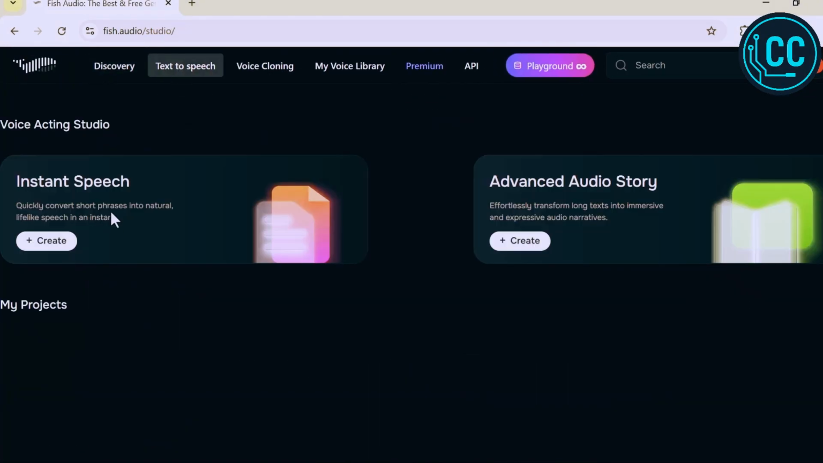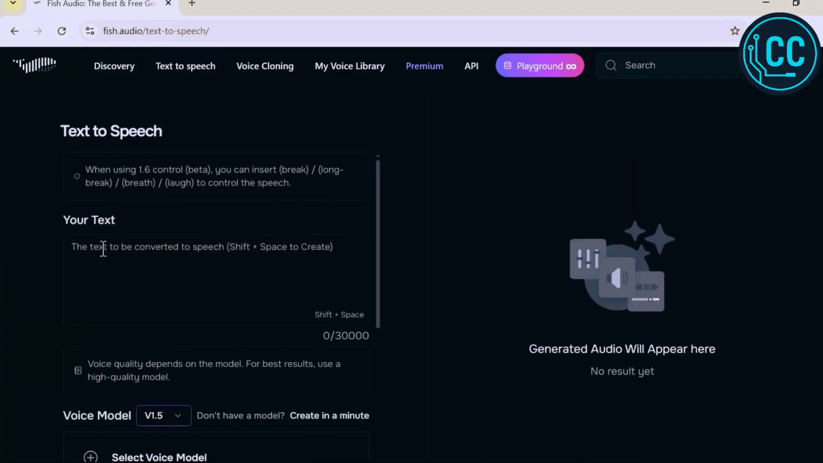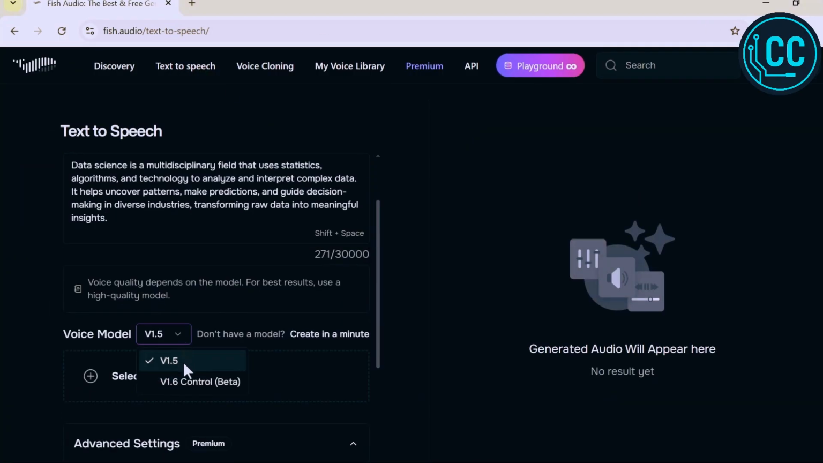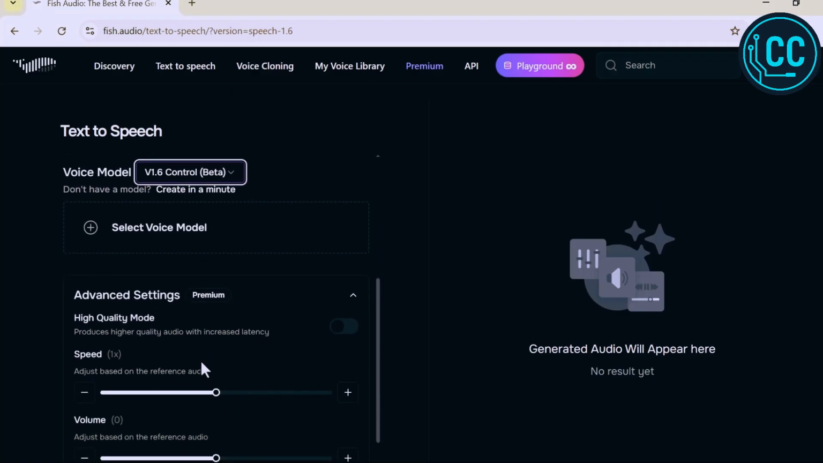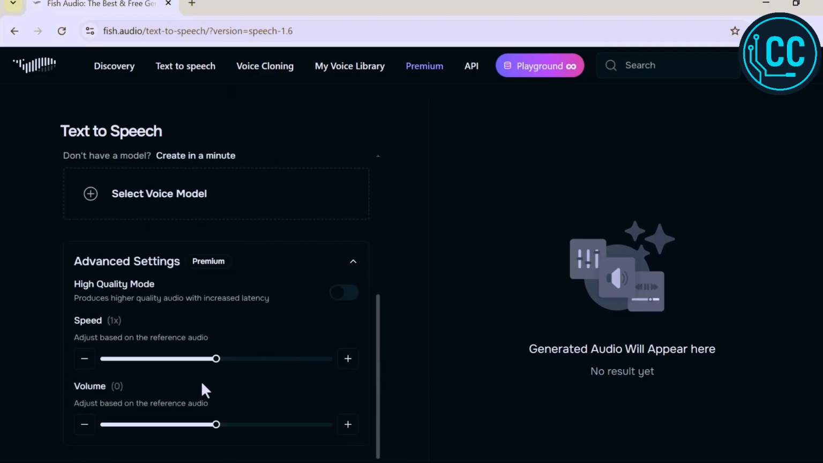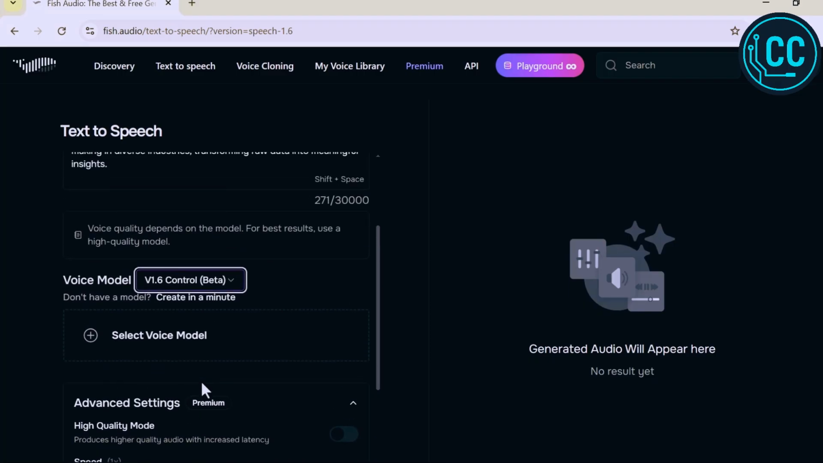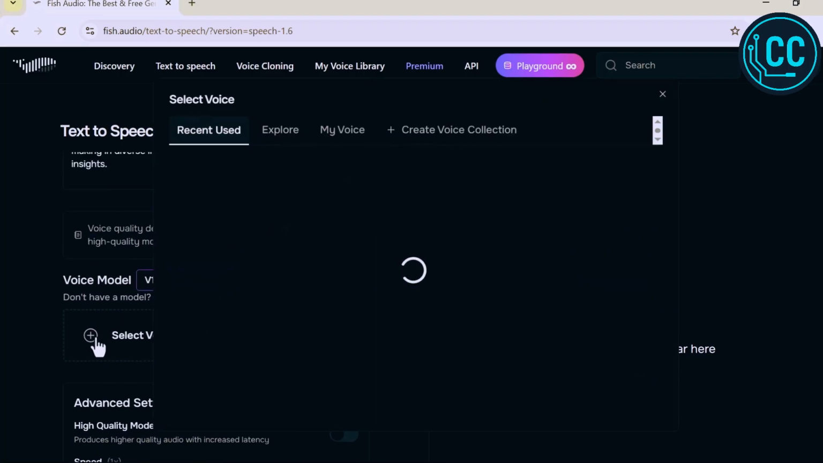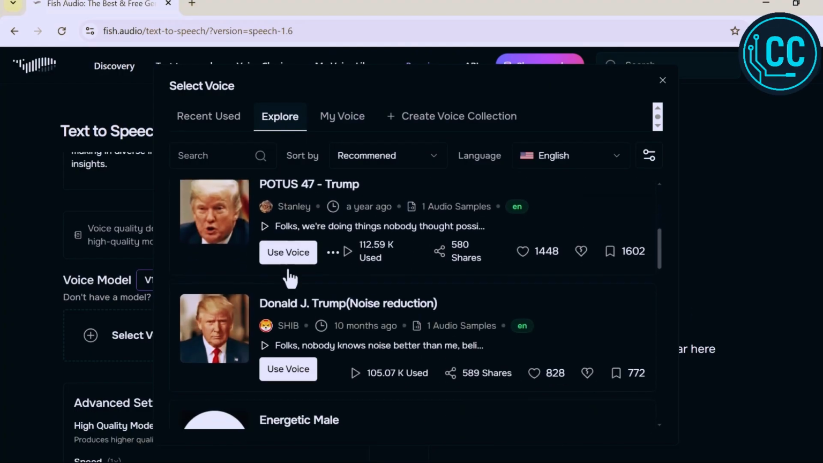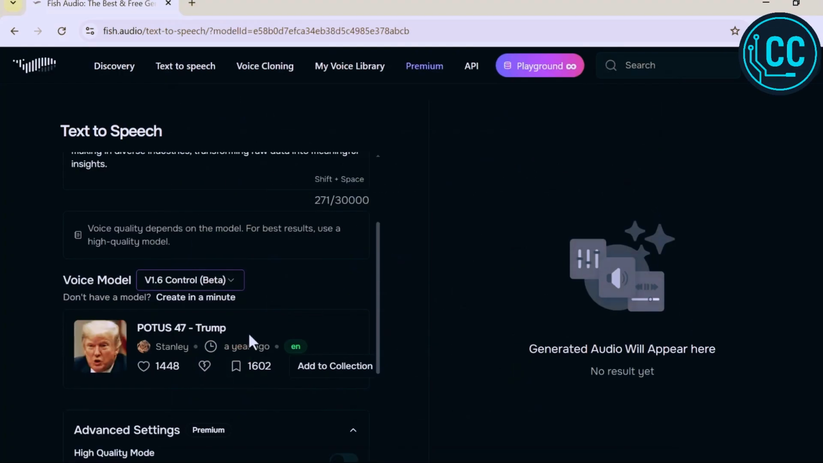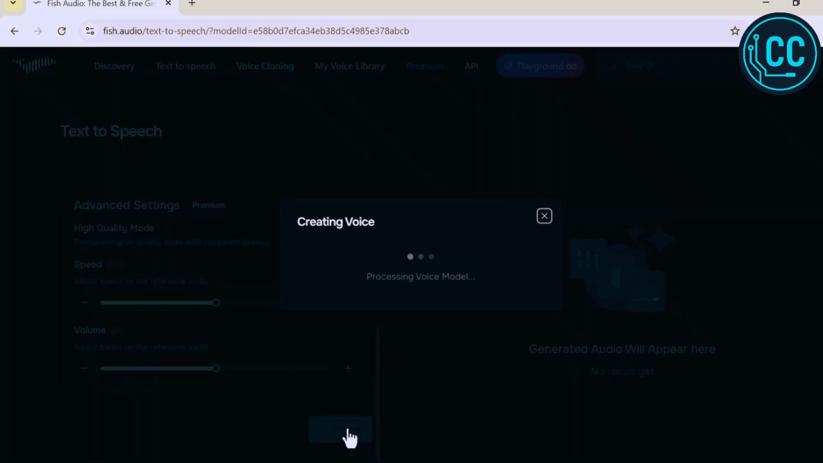Let's try out the text-to-speech features. All you have to do is type or paste your text. Now I'm clicking on Select Voice Model. Here you will find many well-known and popular voices. I'm going to choose Donald Trump voice for this demo.